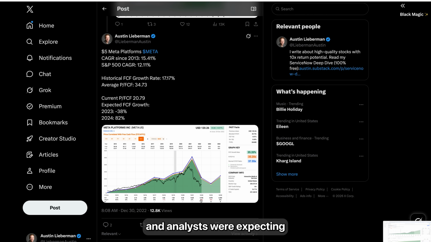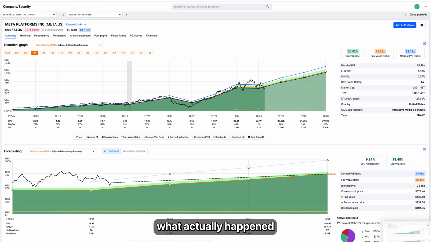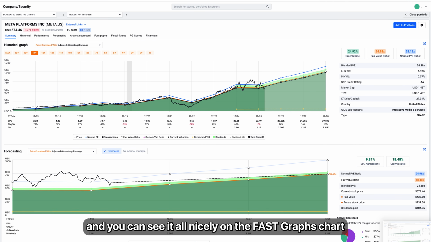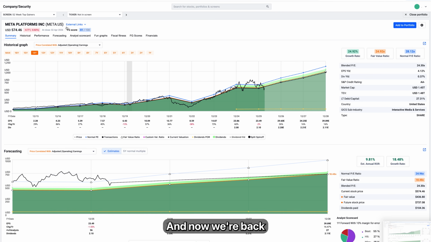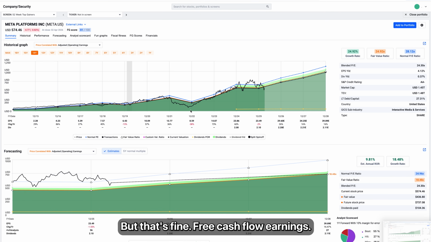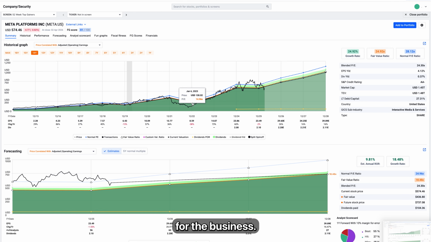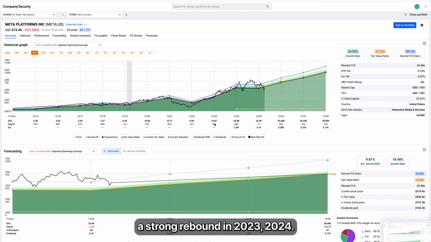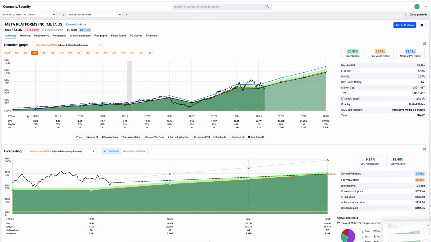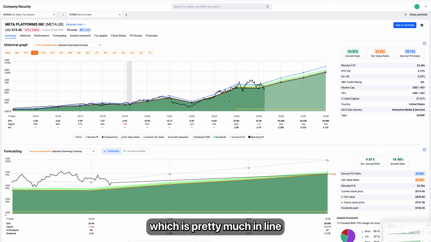And analysts were expecting a drop in free cash flow and then a return to growth. So if we go back to what actually happened, and you can see it all nicely on the FASTGraphs chart, there was a dip, and now we're back to looking at earnings, but that's fine. Free cash flow and earnings are both important metrics for the business. But anyways, earnings dropped as well in 2022. And then you see a strong rebound in 2023, 2024, a little bit of a drop in '25. But the point is that we still have an average of 25% earnings growth over the entire period of this chart, which is pretty much in line with how earnings have grown and were expected to grow.